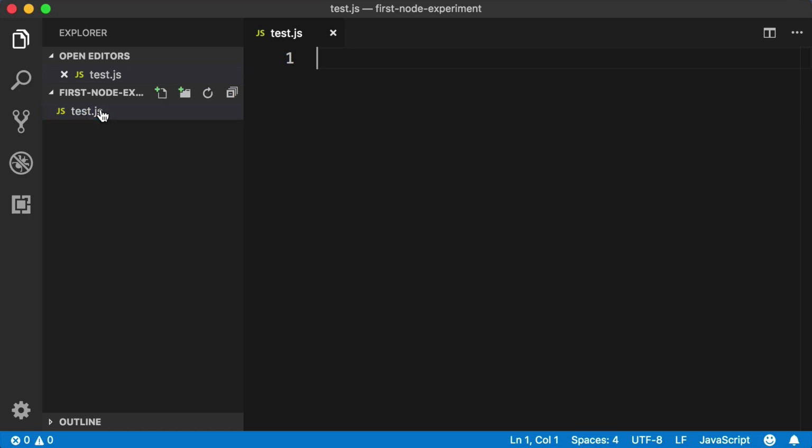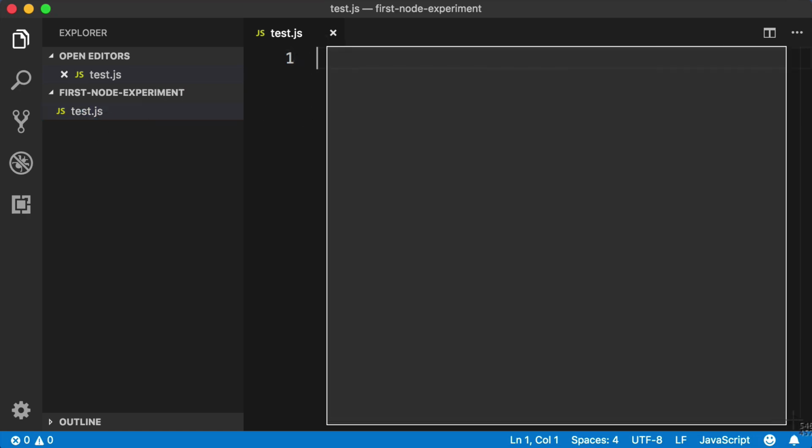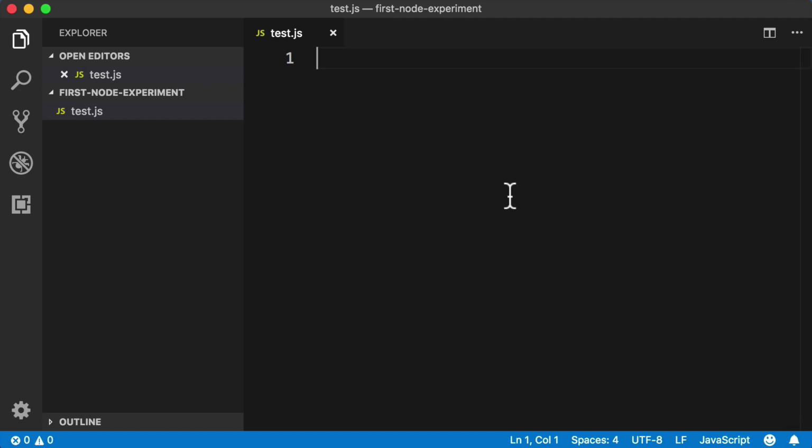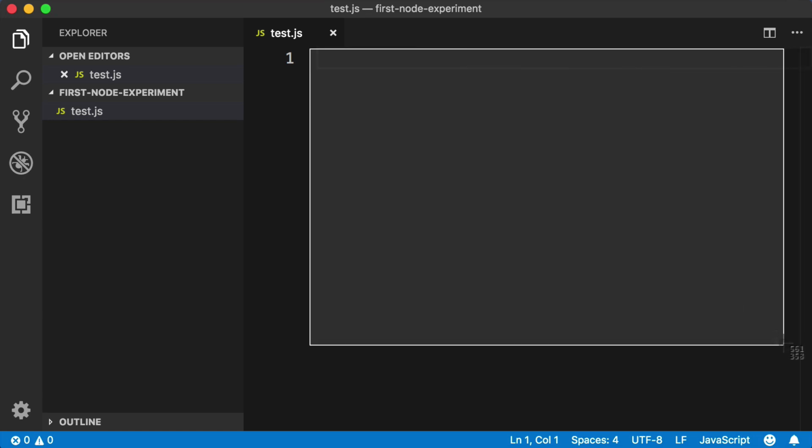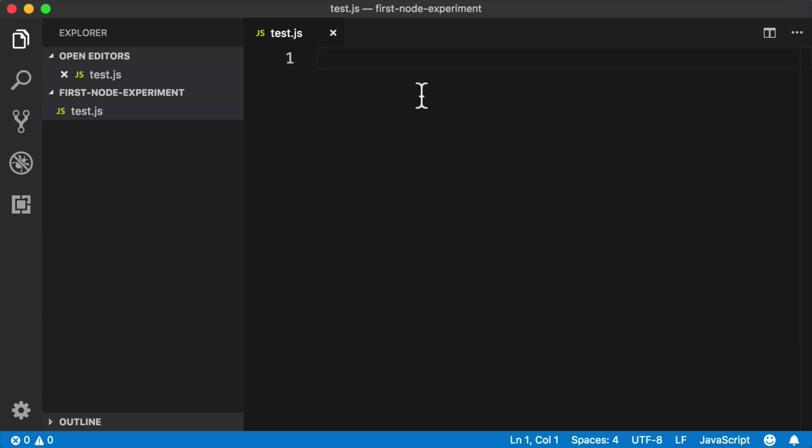Okay, after we create that file, VS Code opens it up, and within this main part of the screen, we can start typing. So just like before in the CodePen examples, we are free to write multiple lines of JavaScript within this new file. So why don't you type this out and follow along with me?